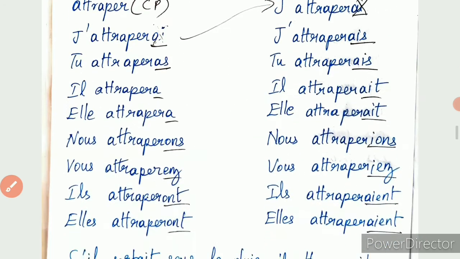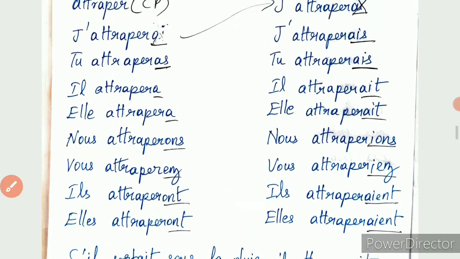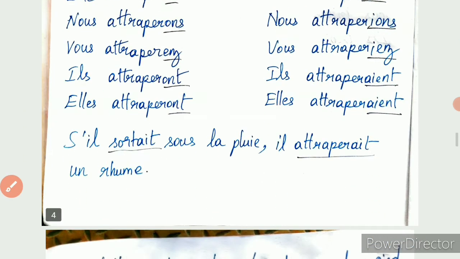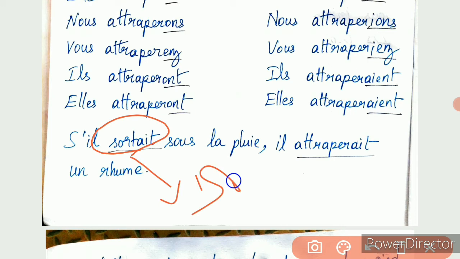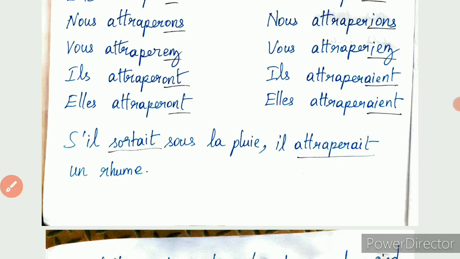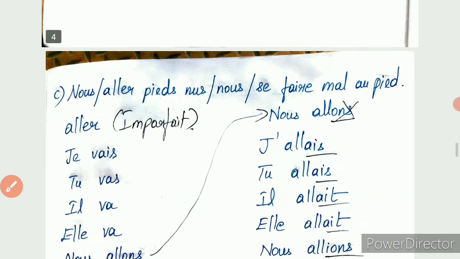S'il sortait sous la pluie, il attraperait un rhume. So this is the imperfect and this is the conditional present. Clear? Okay, now let us move on to the next one.